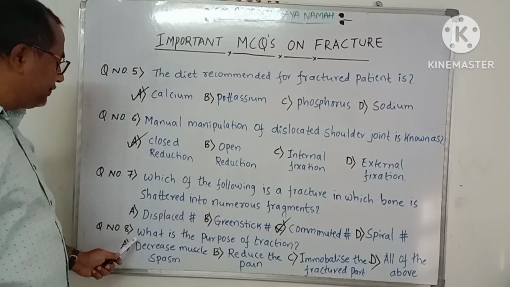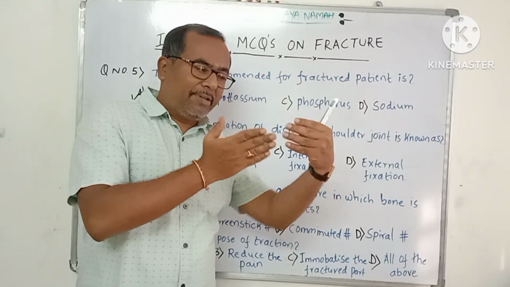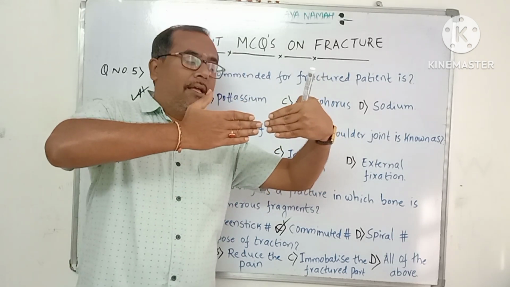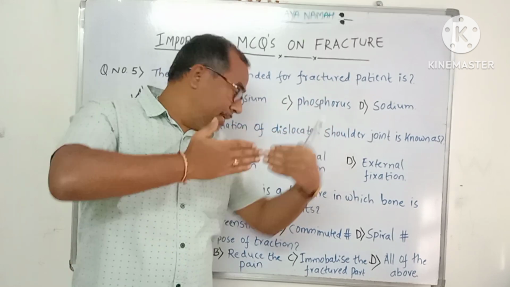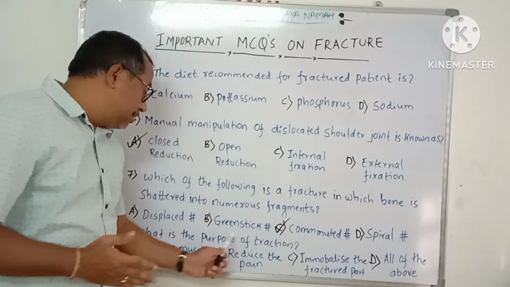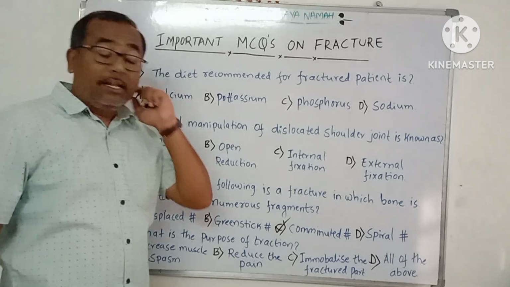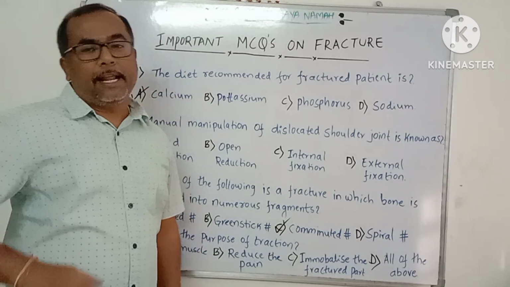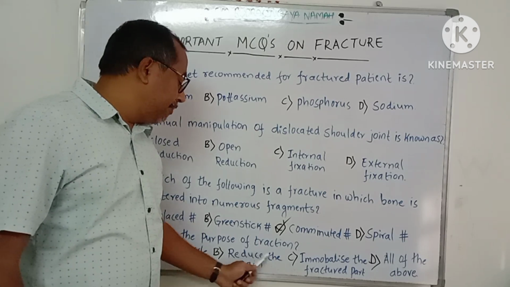Next, question number 8. What is the purpose of traction? Traction is nothing but a pulling force. Whenever a fracture happens and there is a displacement of bone, pulling force is applied, and then the fracture fragments are brought into normal anatomical positions. This pulling force is known as traction. Option A, decrease the muscle spasm. Yes, obviously traction will decrease the muscle spasms. Option B, it reduces the pain. Traction obviously reduces the pain, because once the muscle spasm is reduced, the pain will also reduce.